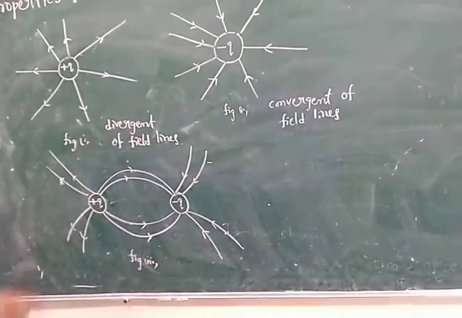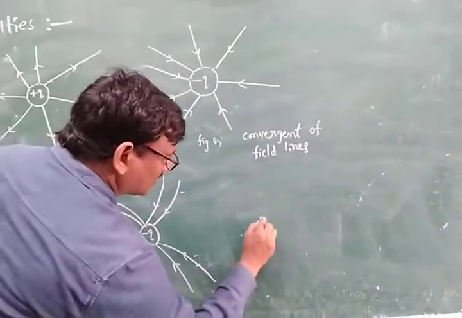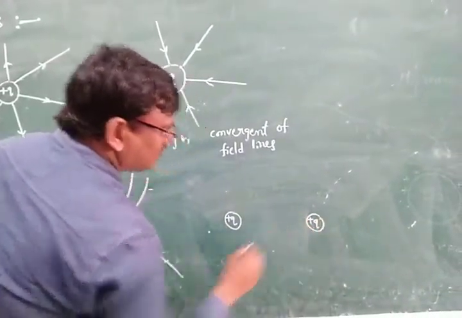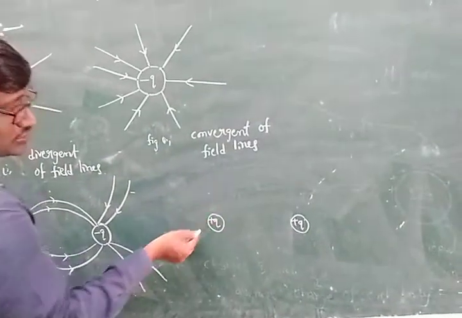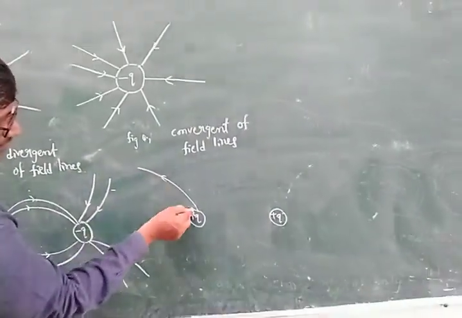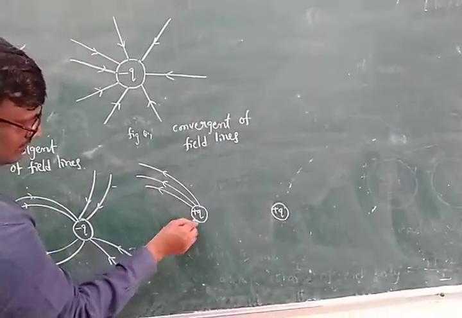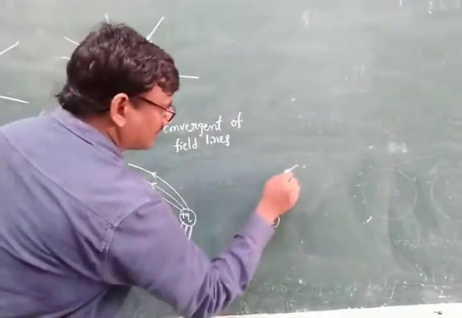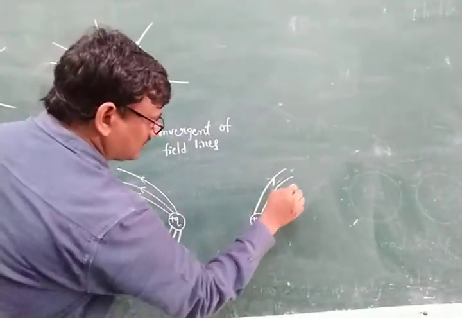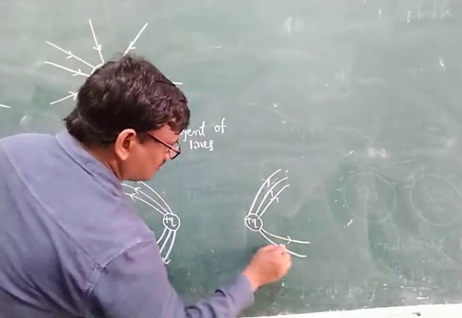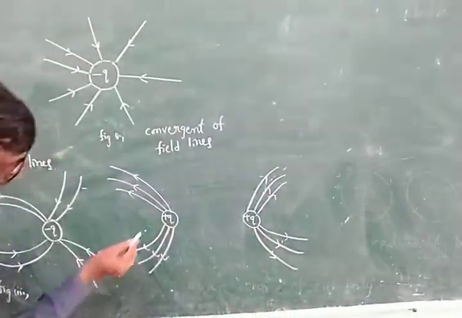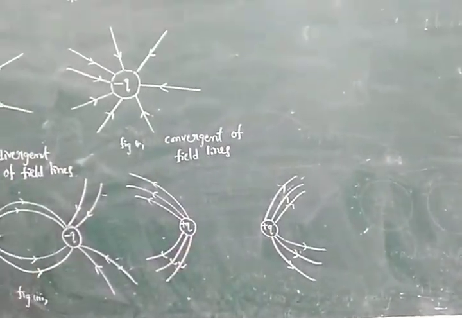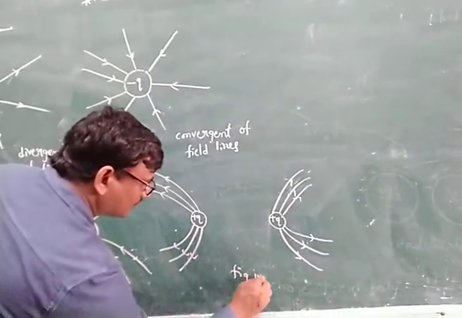So observe this electric field line. Next, here consider the positive charge, and here also consider a positive charge. Both of them have positive charge. Positive charges repel, meaning the lines move away from these positive charges. This is the divergent. Now observe here that the lines do not pass from positive charge to positive charge. See, this is the figure for the fourth one.